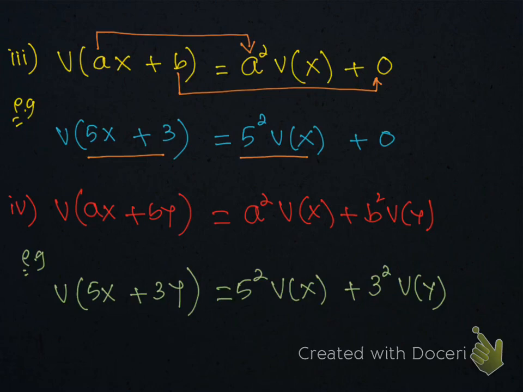Because 5 is a multiple of X. Since A is a multiple of X and B is a multiple of Y, because we are doing product cases for variance, AX will become A square V(X) and BY will become B square V(Y). And this is the example of property number 4. This 5 will become 5 square and this 3 will become 3 square.